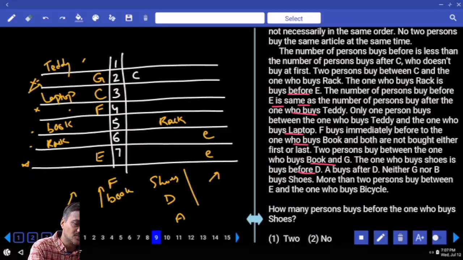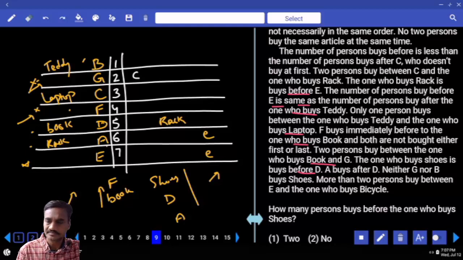Now if G is shoes, D and A can be like this. Or if F is shoes, D and A can be like this. In either way, D and A must be in these 2 places. But shoes can be either G or F. And who is the person left over? B is the person left. A buys after D. Neither G nor B buys shoes. G and B are ruled out for shoes, hence F is shoes.